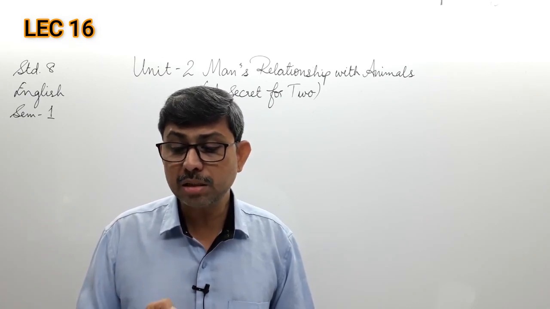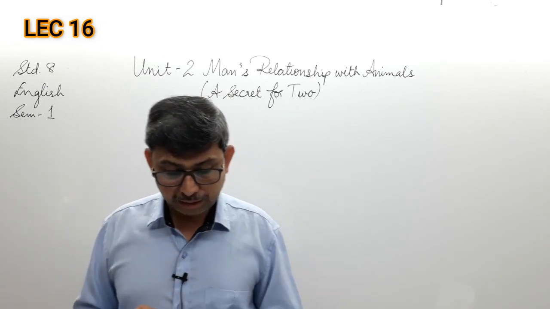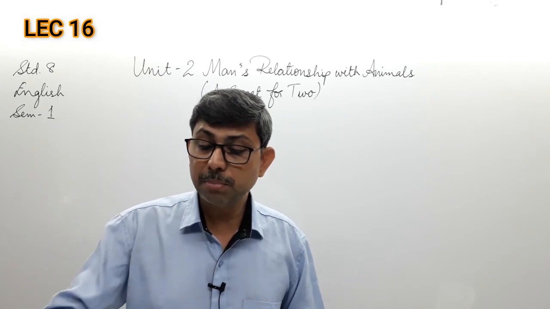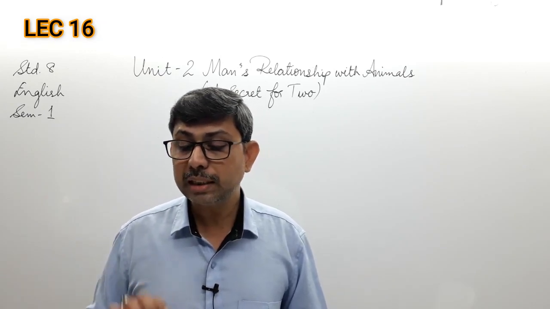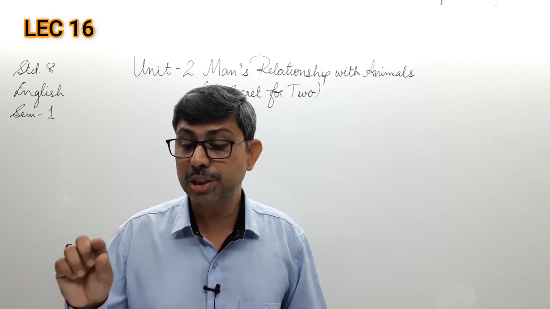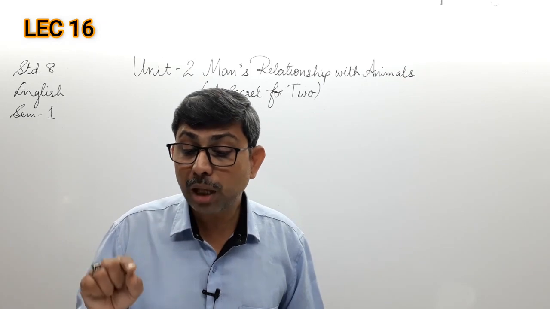Everyone sympathized the old man's death. Eighth one, symbolizes. We have the word symbol given to us. This story dash love between animal and man. So the word given to us is symbol, and we are going to write the verb form. This story symbolizes,